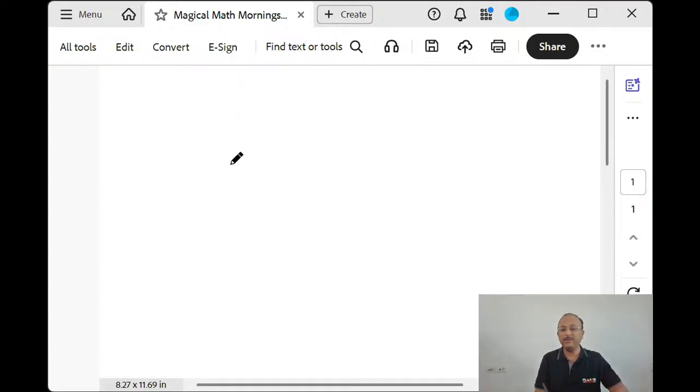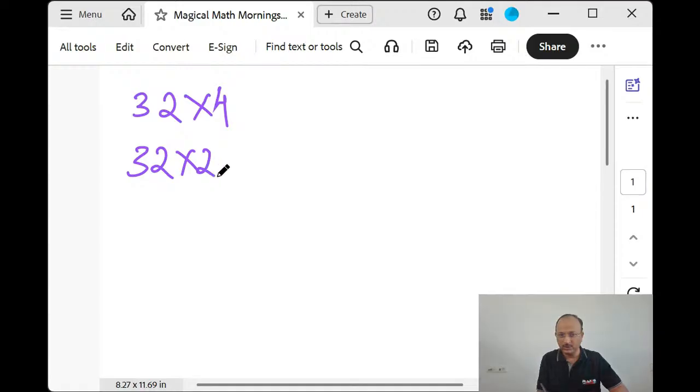Now, how to multiply by 4? Suppose you have 32 into 4. Instead of multiplying 32 by 4, I will think in terms of 32 into 2 into 2. So directly, instead of multiplying by 4, what do I do? 32 double 64, double 128. Isn't it much faster? In your mind, in maximum 1 or 2 seconds, you'll be able to double it.